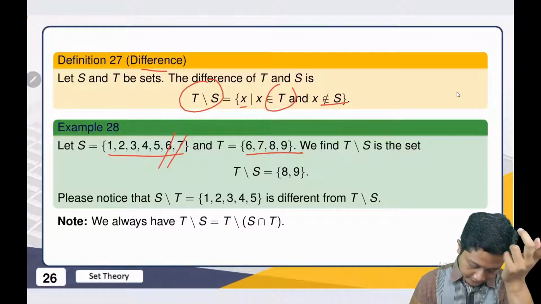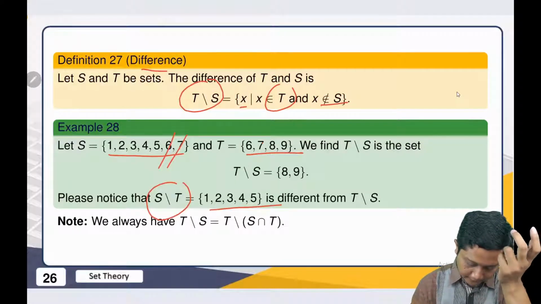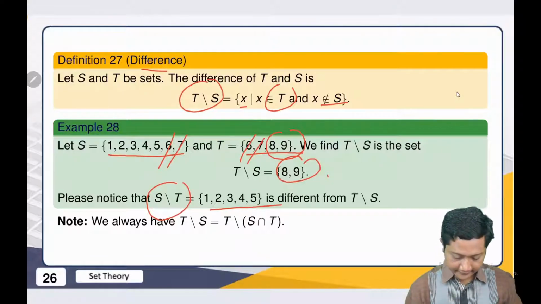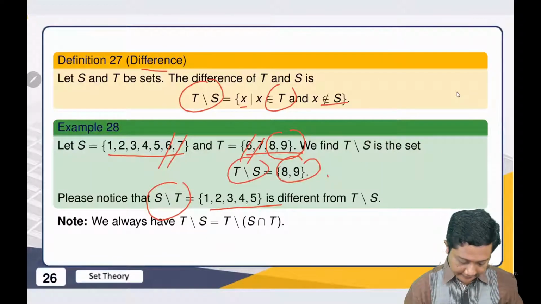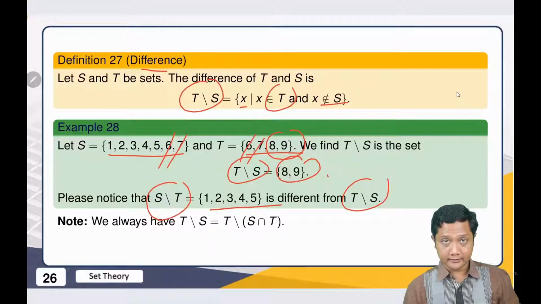Then S minus T is this. And how about T minus S? The same thing. We throw out, and then we only have this one. And we can see here the final result: T minus S and S minus T are different. Okay, so it is not commutative.